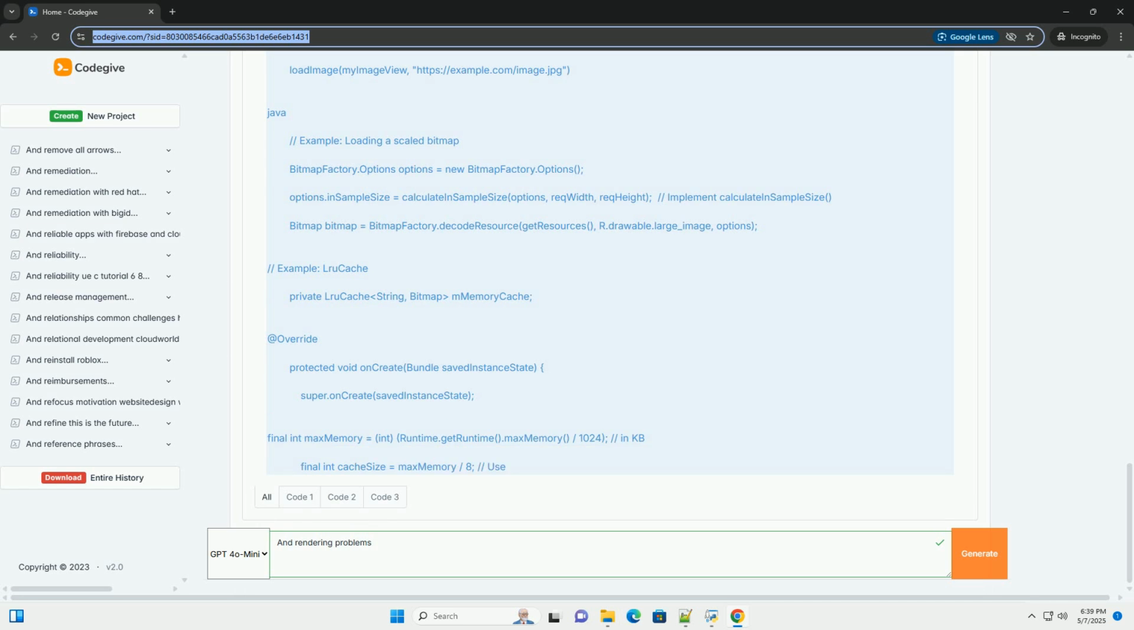Solutions. Carefully review layout parameters: double check all layout_width, layout_height, layout_margin, layout_gravity, and other layout parameters. Use the layout editor in Android Studio to visually inspect the layout. Use density independent units: always use dp, density independent pixels, for layout sizes and margins. Use sp, scale-independent pixels, for text sizes. This ensures that UI elements scale appropriately on different devices.